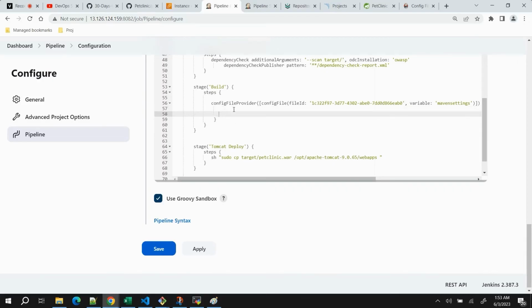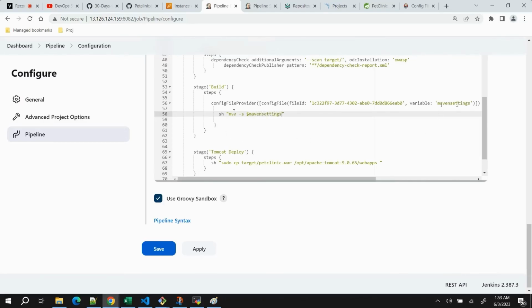Let's add some space also. Now here we need to write shell command sh double quotes mvn -s. Okay, now we need to provide the variable. This variable will call out the global settings file, and then the credential we have defined inside that will be used. So the variable name that we have set up is Maven settings, right?